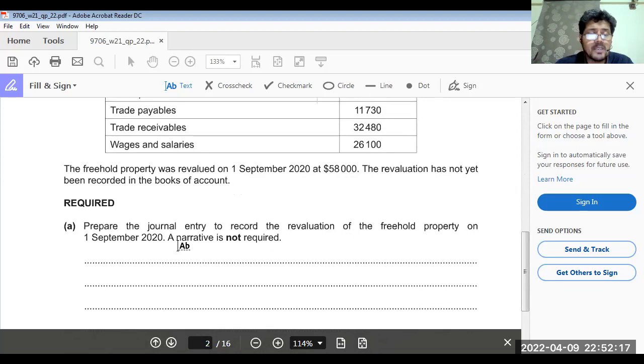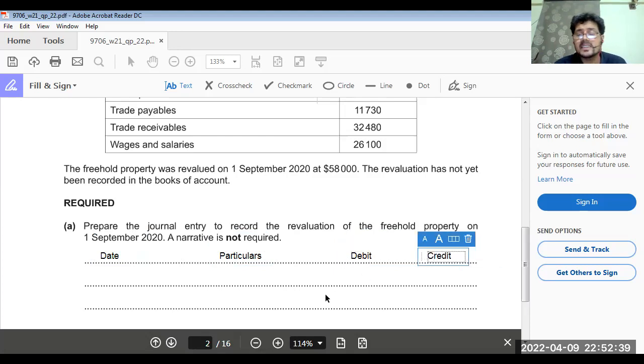Okay. So when you are making a journal entry, what we have to do? We have to make a journal entry in skeleton form: date, particulars, debit, credit.